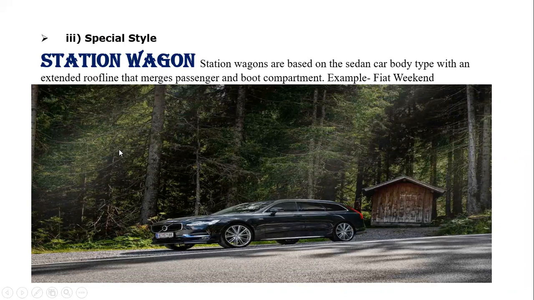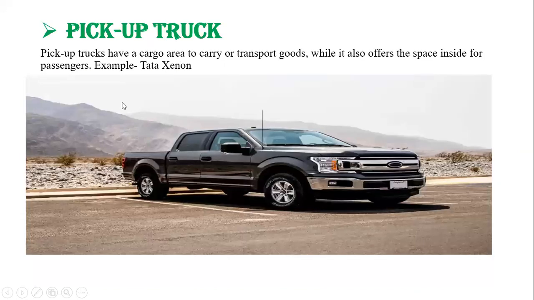And next type is special type. Under this category station wagon comes. Station wagons are based on the sedan car body type. This is just like a sedan type, but the difference is that it has an extended roof line that merges passenger and boot space. Example, Fiat Weekend.